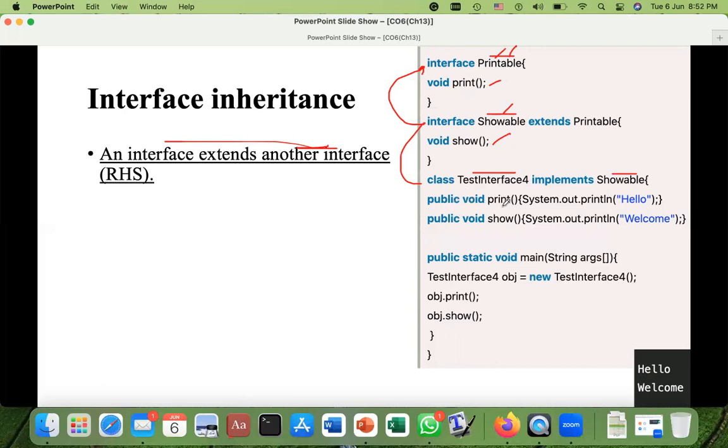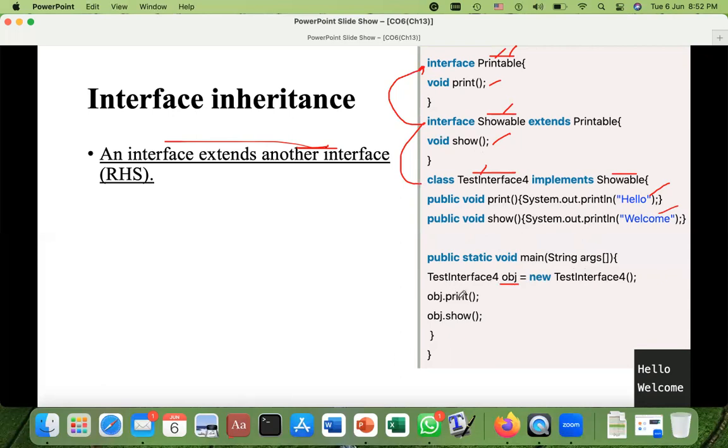Anyhow, moving forward, first we have to write the body of these abstract methods. This is the print method, and this is the body, system.out.println hello. Simple, as you already saw in previous programs. And then for this show, we have system.out.println welcome. Okay, the body is ended. Then we have the main program, and we are creating an object for this class. Test interface 4 obj is equal to new test interface 4. So the left hand side and the right hand side is same, and the object name is obj.